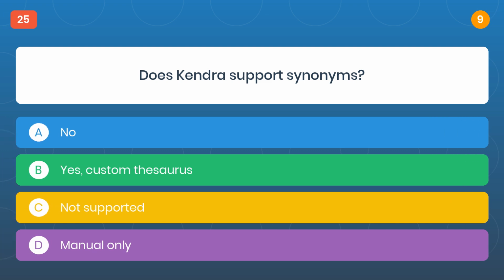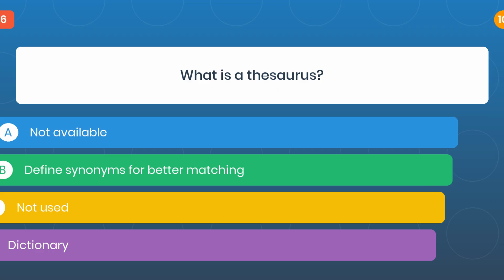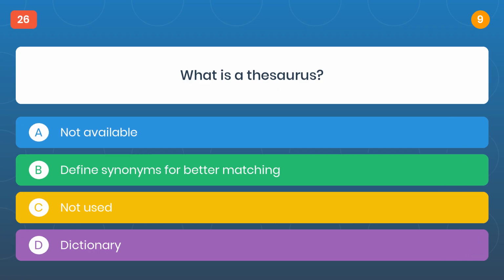Question 25. Does Kendra support synonyms? The correct answer is B, yes, custom thesaurus. Question 26. What is a thesaurus?